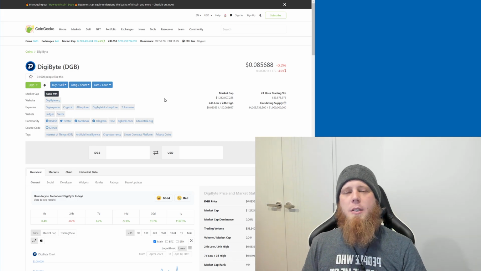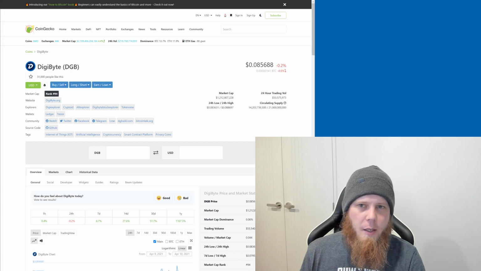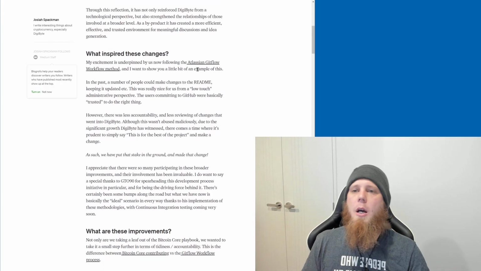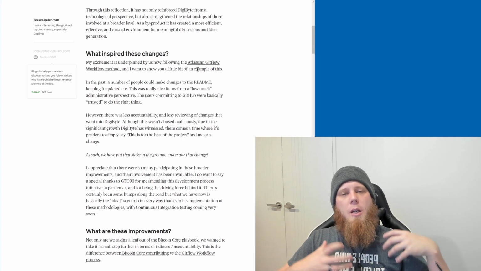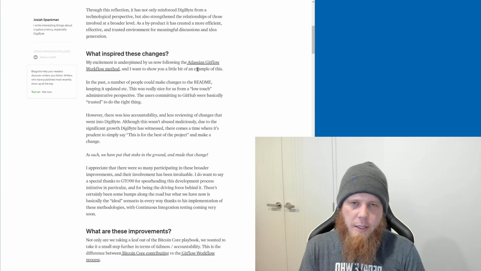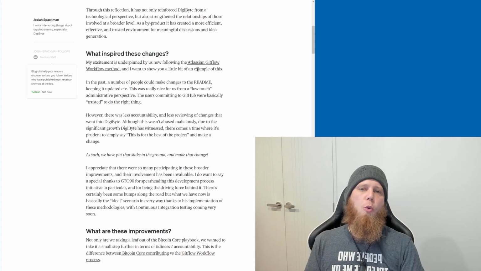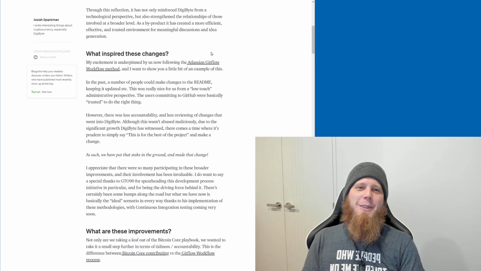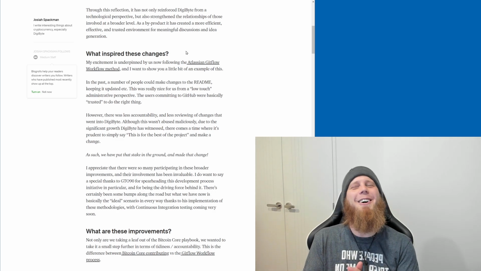The reason this is important is because these changes we're making with the Atlassian Gitflow workflow method are what's going to take us into the future and ensure that we, as developers, are being good stewards of that code base. This is the only time you're going to see me bringing up CoinGecko.